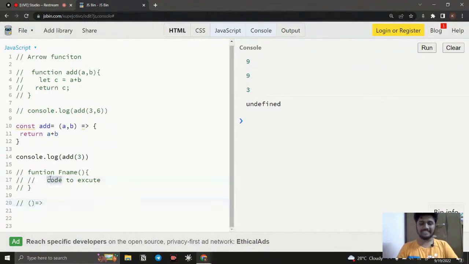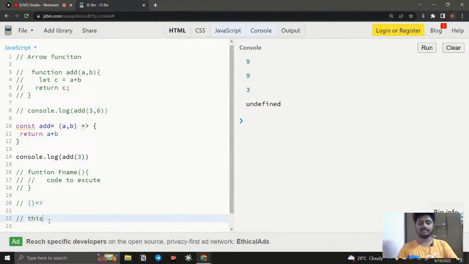Like the this keyword, using this is pretty confusing when you are working with arrow functions. So we need to discuss first of all what this is, why it is used, how it performs with the object, and how it performs with a function. After that only we can say why it is used in arrow functions. It's going to be tough, especially when we are working with objects. I will tell that when we discuss objects.